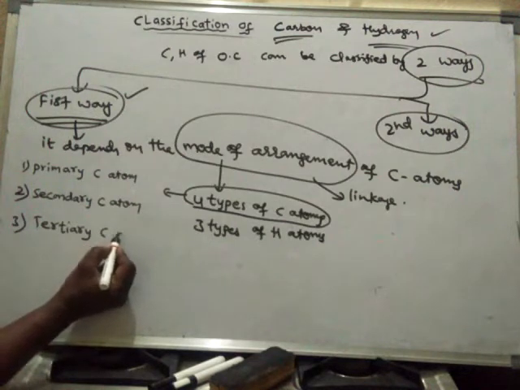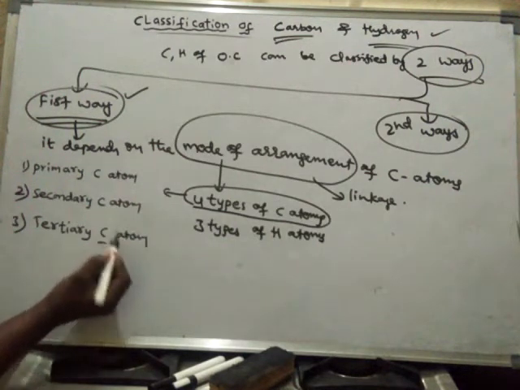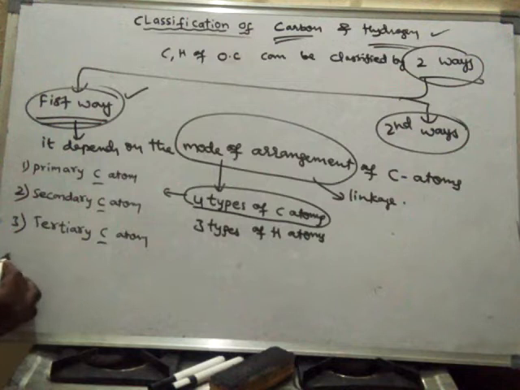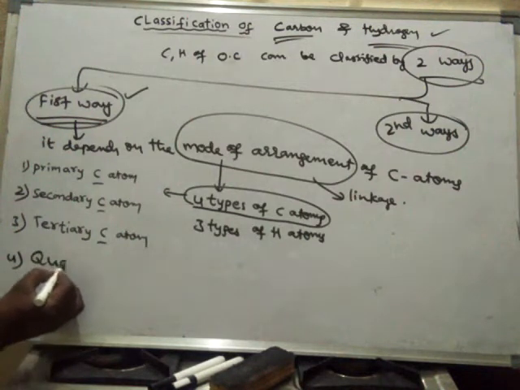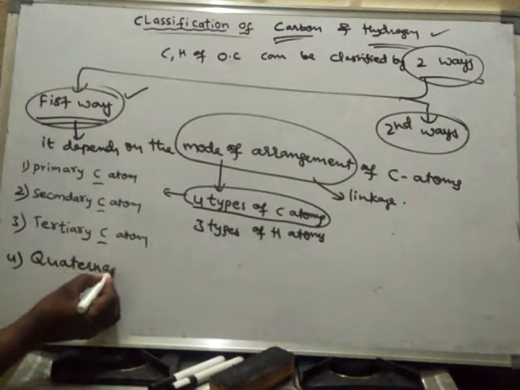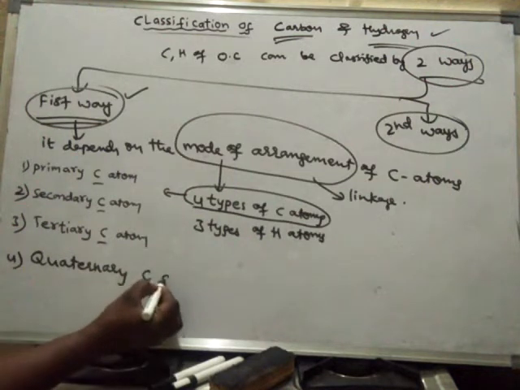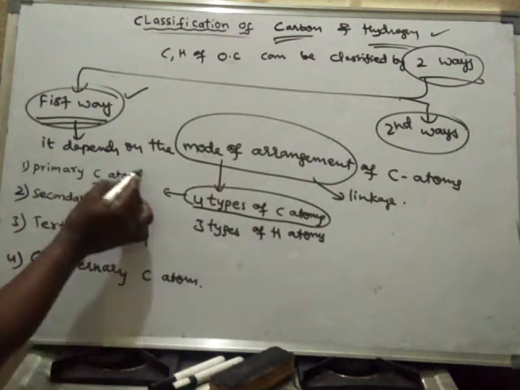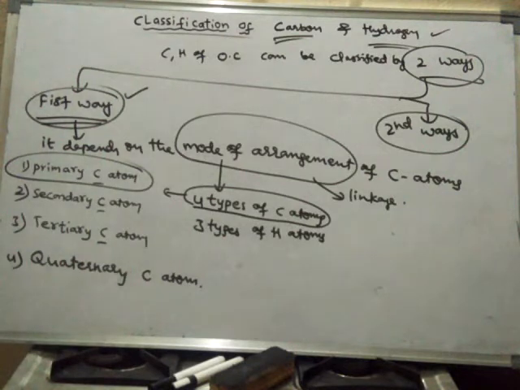Then the tertiary carbon atom, and the quaternary carbon atom.